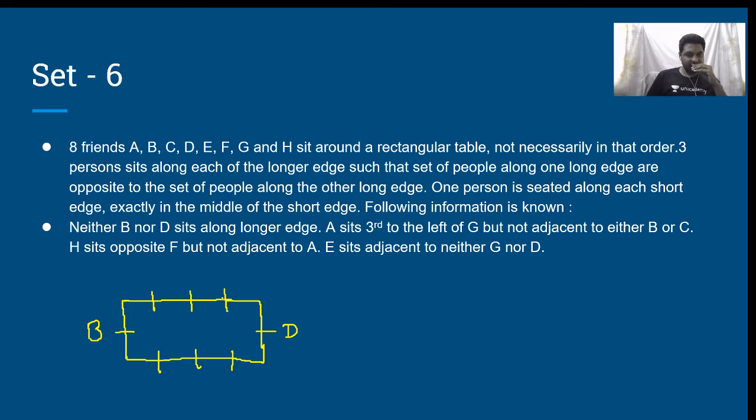E cannot come here, E cannot come here. A cannot come here, A cannot come here. That's the constraint. And A sits third to the left of G.